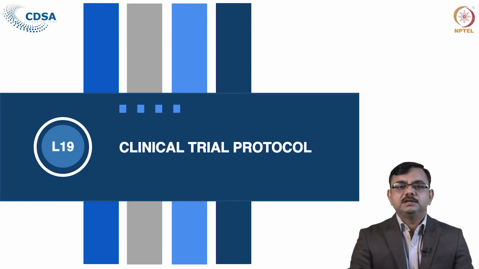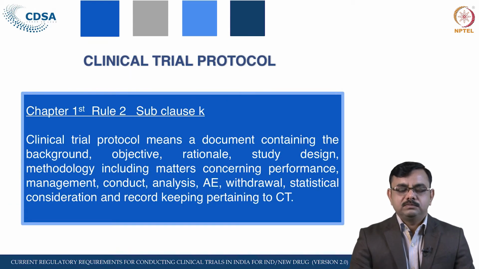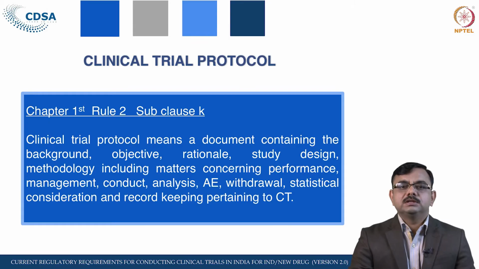Now let us see what is actually meant by clinical trial protocol. The definition of the clinical trial protocol was not there in the previous rules and regulations.